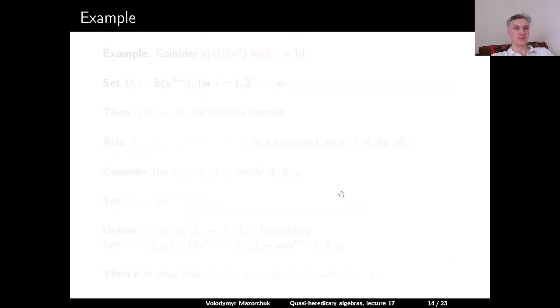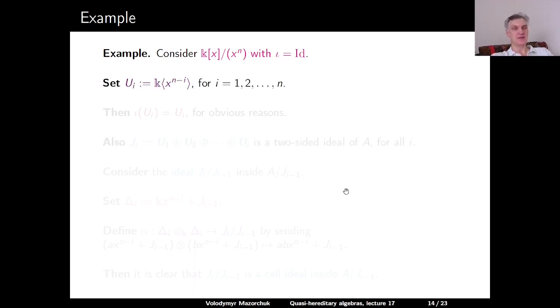Here is an example. We consider the algebra K[x] modulo x to the power n. We already know that it's a cellular algebra. Now we provide a description of the cellular algebra in view of the definition using cell ideals. So the iota, the anti-involution, is the identity map. This algebra is abelian. We define U_i as the linear span of x to the power n minus i for i between 1 and n.